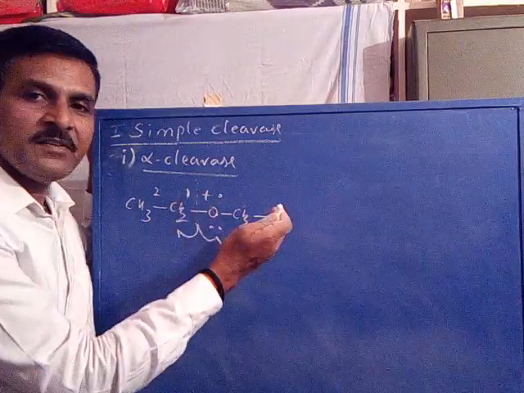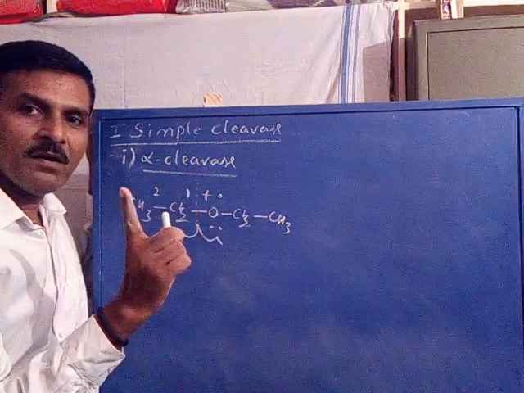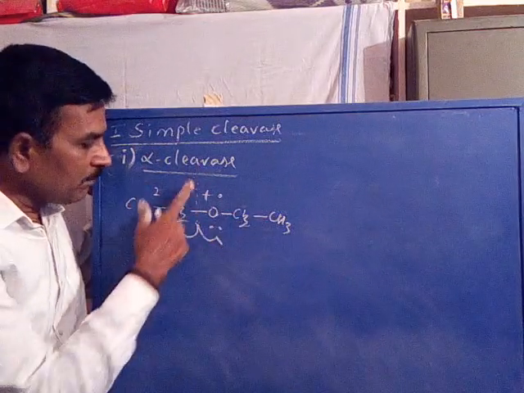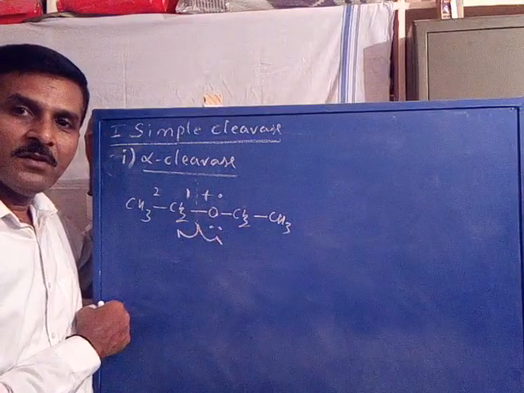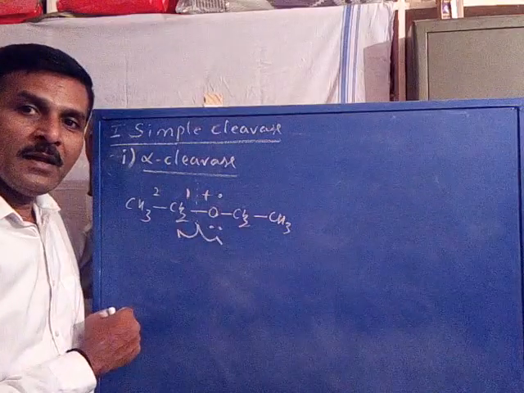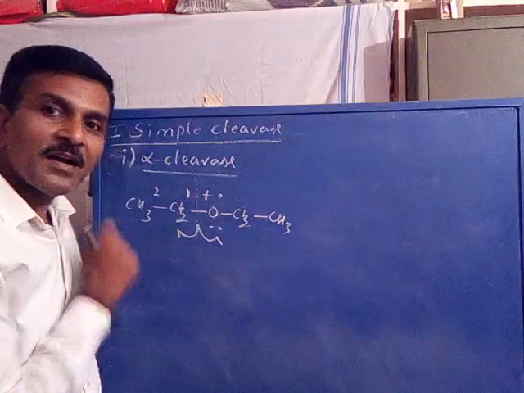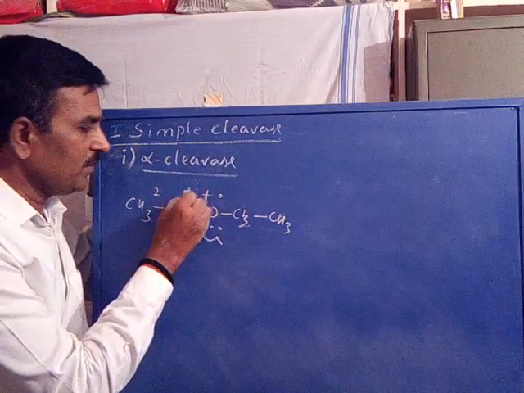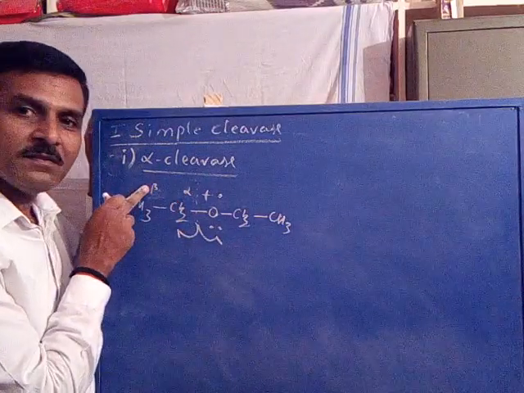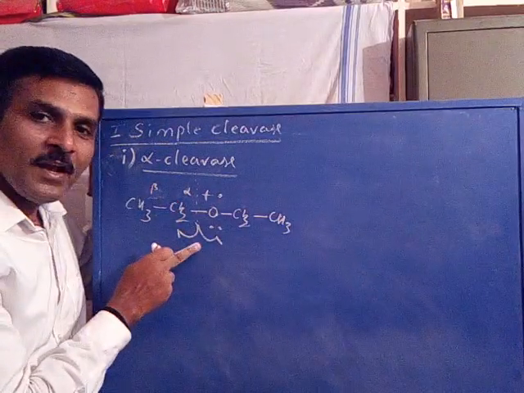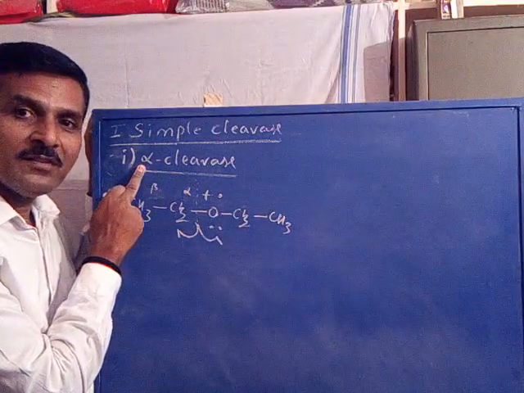So the fragmentation takes place by what process? By a simple cleavage of one bond. In that the bond is cleaved homolytically, therefore it is homolytic cleavage. Which bond is cleaved homolytically? The first bond is cleaved, therefore called alpha cleavage. So the first bond is designated as alpha bond, the second bond is designated as beta bond. So homolytically the alpha bond is cleaved, therefore it comes under alpha cleavage.